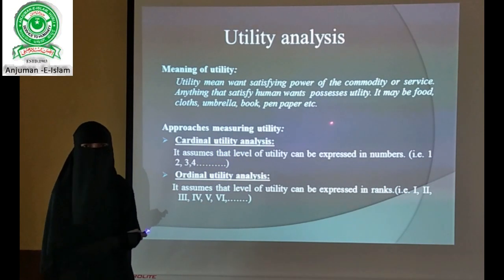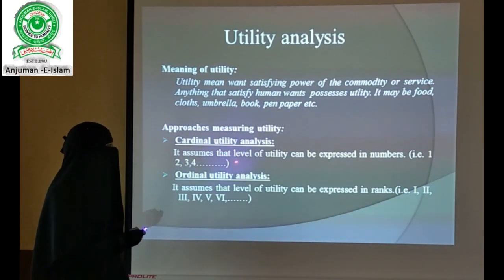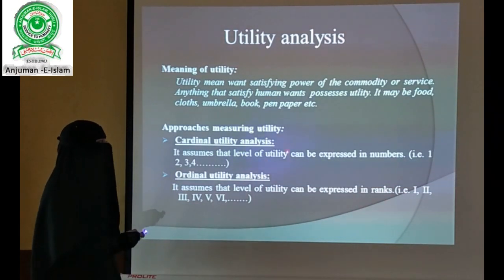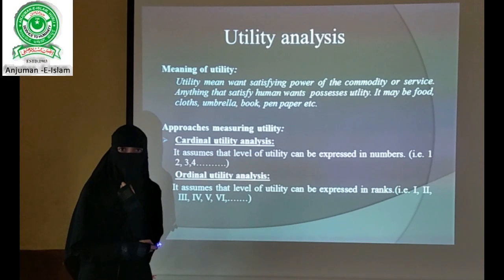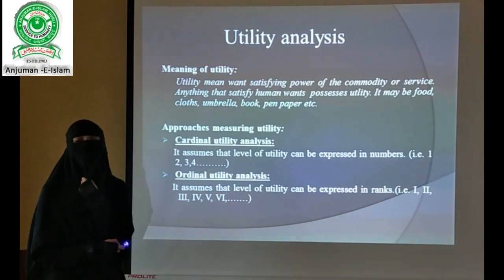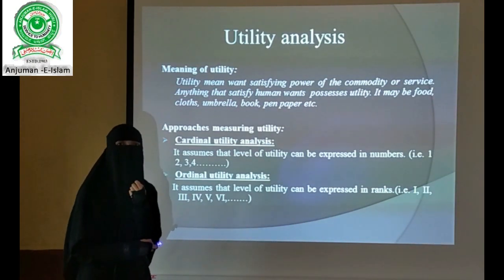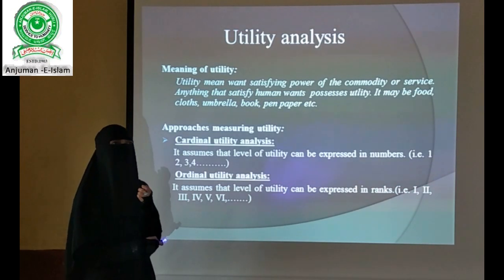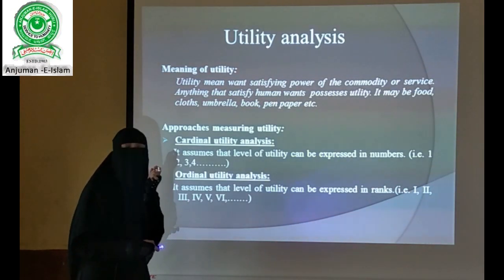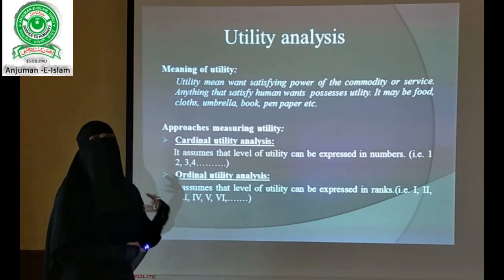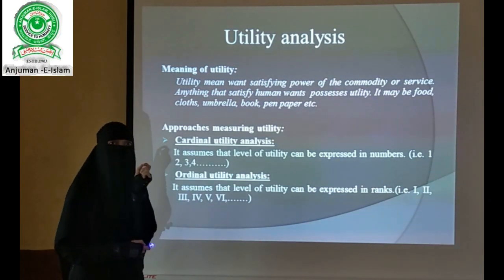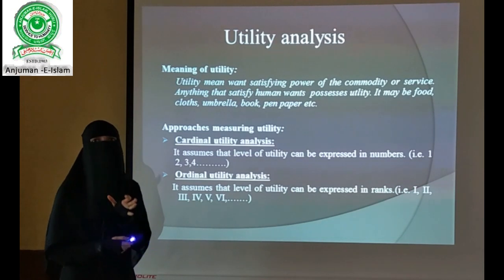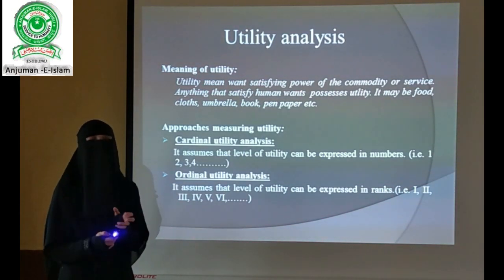With the help of the law of diminishing marginal utility and other aspects here. As I have told you, the cardinal utility analysis is going to express utility in numbers. Numbers in the sense, we can take an example now. Suppose I have a basket of mangoes, and by consumption of the first mango, I have got 10 units of utility, or 10 utils. The number I am expressing here, the 10 units or 10 utils, is called the cardinal utility.